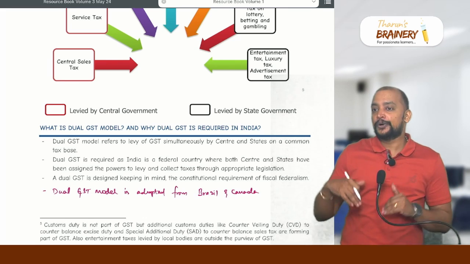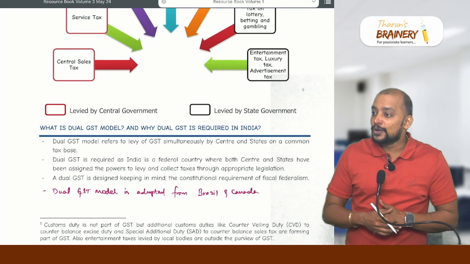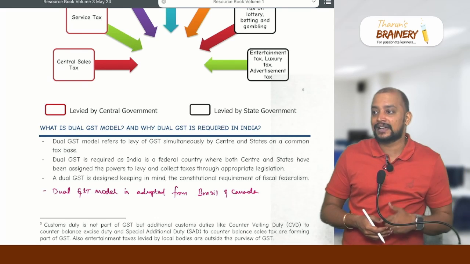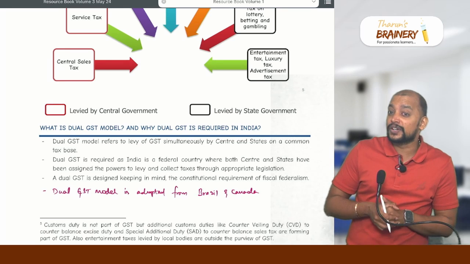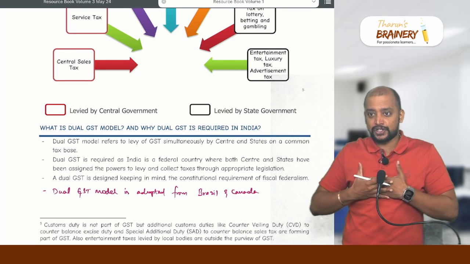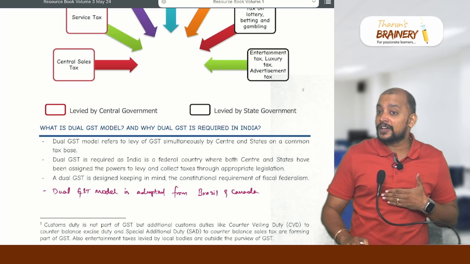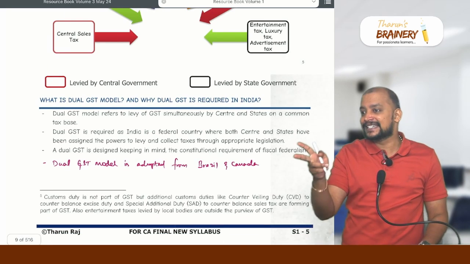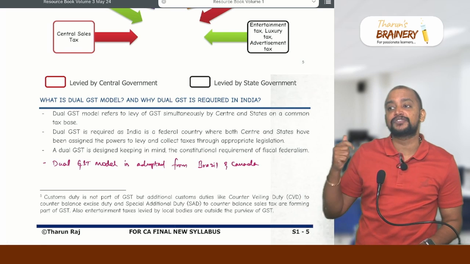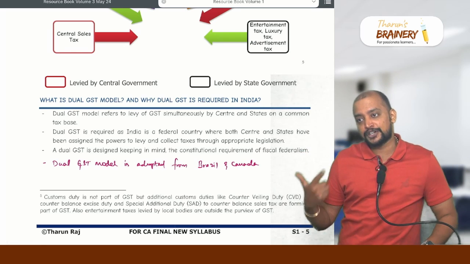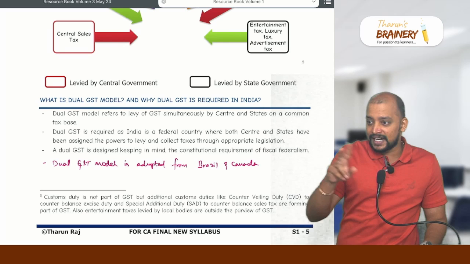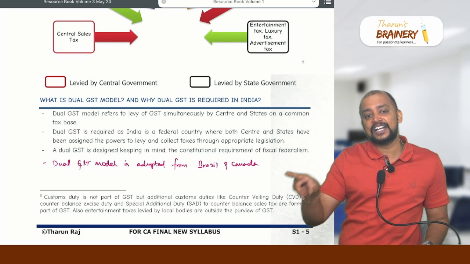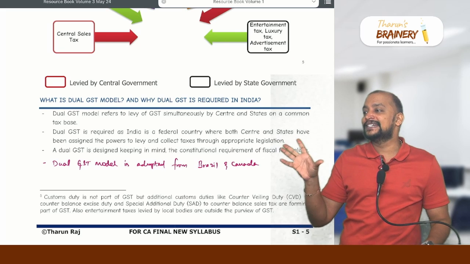Central government. SGST is levied by whom? State government. Now there might be some online students attending from other states, like Karnataka, Andhra Pradesh, Telangana, Kerala and so on. In that case, what will be the nature of supply to them? The location of supplier is Tamil Nadu and the place of supply will be another state, so it will be called interstate supply. What is the meaning of interstate supply? If the location of the supplier and the place of supply are in two different states, two different union territories, or a state and a union territory, then it will be called interstate supply.